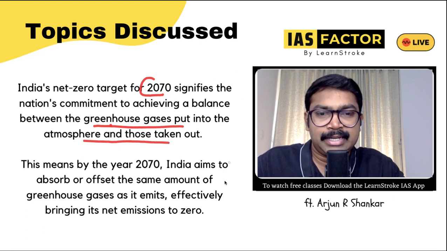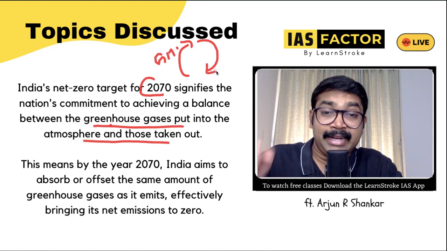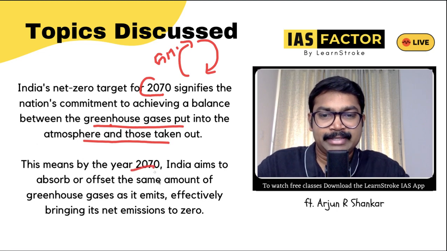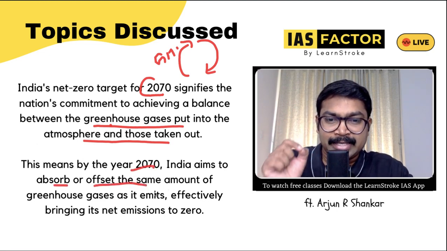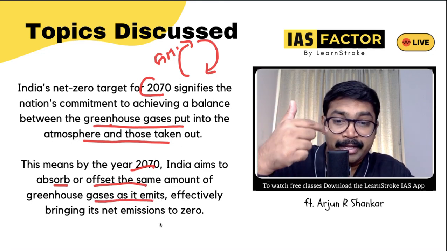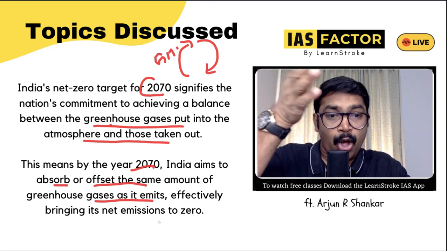So please understand, have an image. We are contributing greenhouse gases, and we are taking out greenhouse gases from the atmosphere back. So this means by 2070, India aims to absorb or offset the same amount of greenhouse gases it emits, effectively bringing the net emission to zero. Whatever goes up is absorbed or offset.